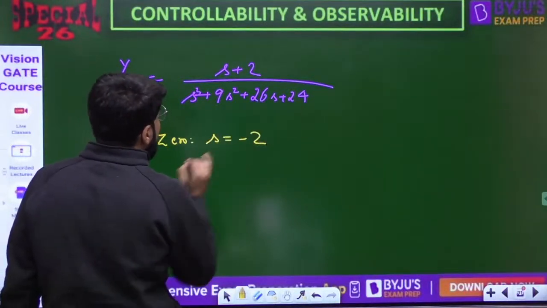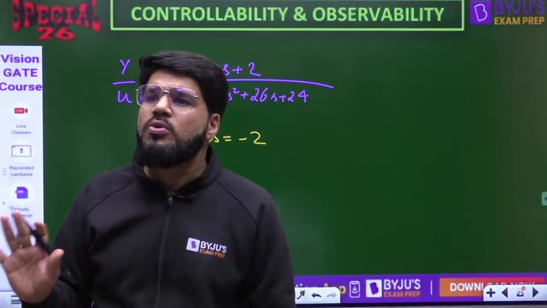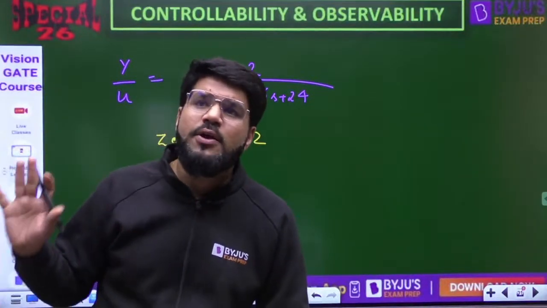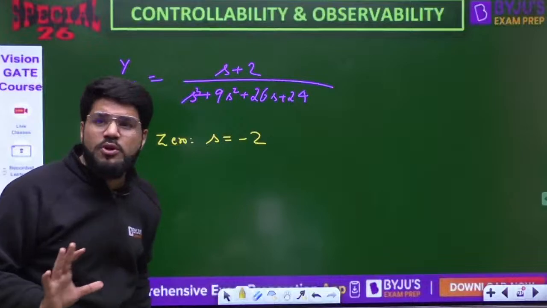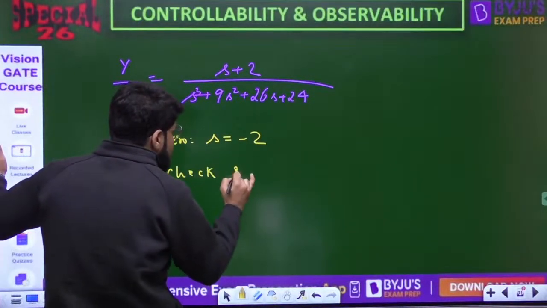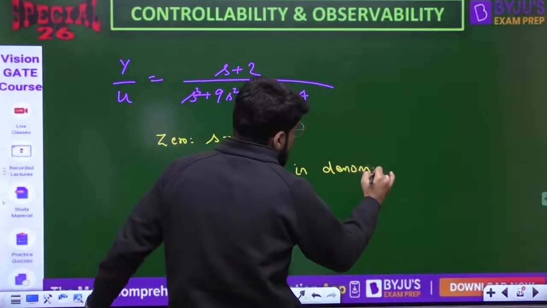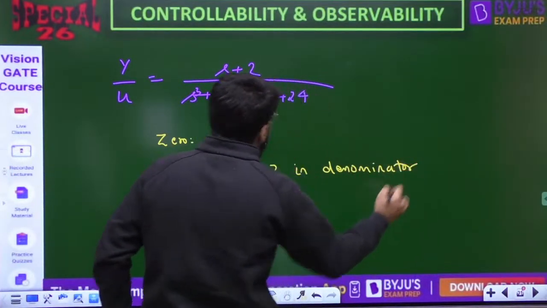Okay, the zero is at minus 2. Do you need all the poles? No, you don't need all the poles. I don't need all the factors. I only need to know whether minus 2 is also a pole. So now what you're supposed to do is check s equal to minus 2 in the denominator.